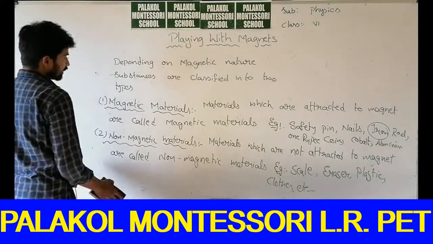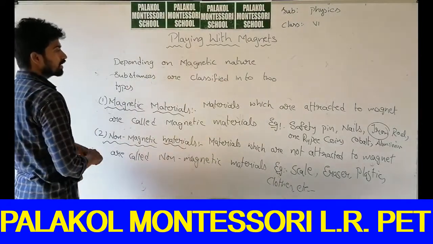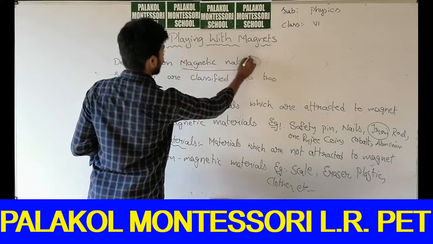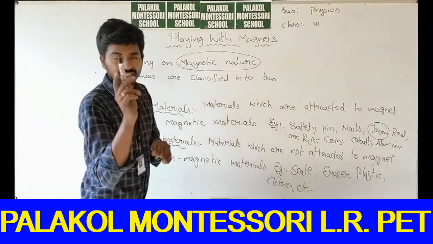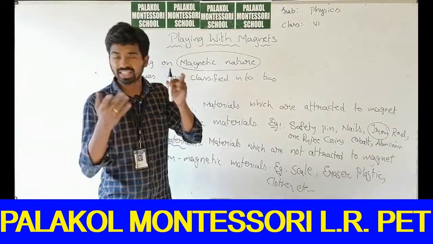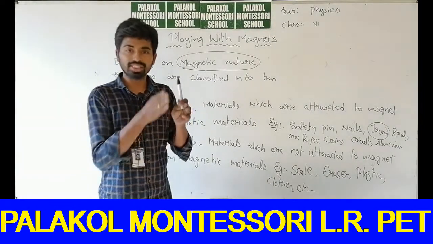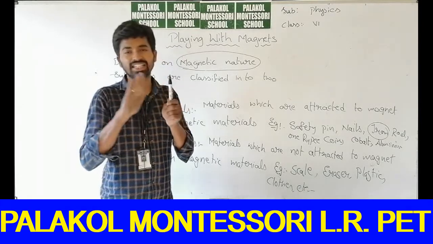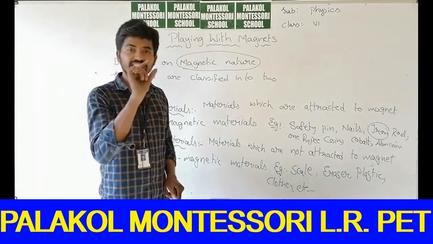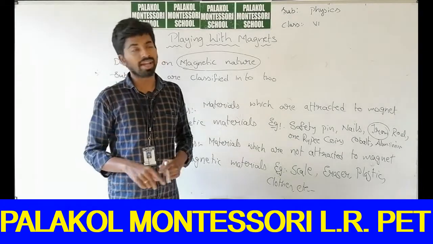So, now this is the classification of substances depending on their magnetic behavior. Does a plastic substance get attracted to the magnet? No, this is the magnetic behavior. What is its magnetic behavior? It doesn't attract to the magnet. If you take a safety pin, it attracts to the magnet.